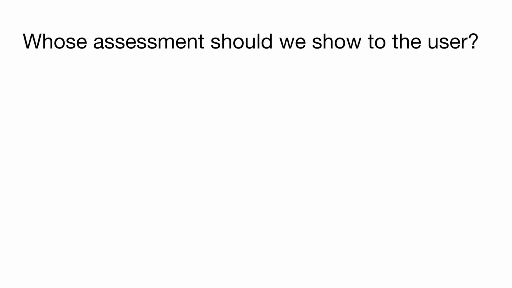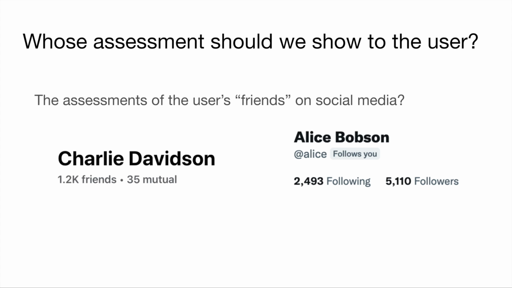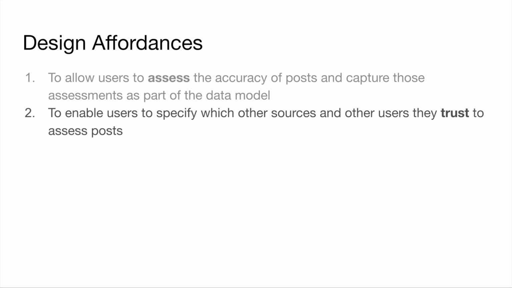Once all users are given the ability to assess, whose assessments should an individual pay attention to when they want to decide what content is credible? One idea is to show to a user assessments from all those that the user follows or is friends with on social media. But a user may choose to follow or be friends with others that they don't actually trust when it comes to assessing information accuracy. This brings us to the second design affordance that we propose, to enable users to specify which other sources and other users they trust to assess posts.